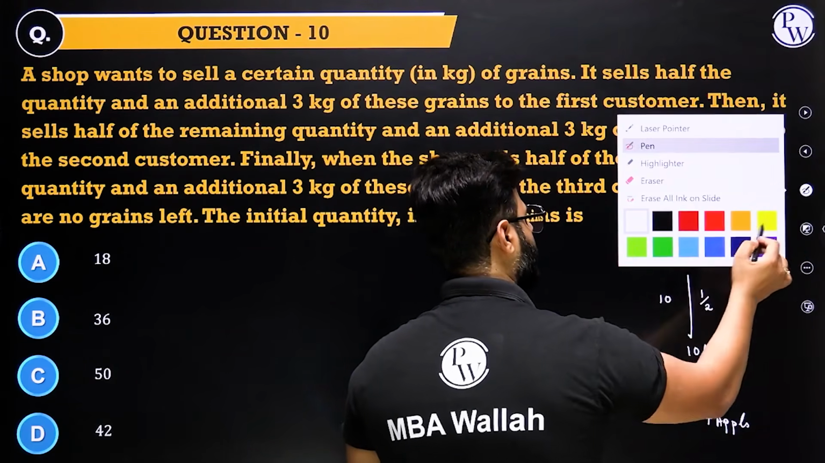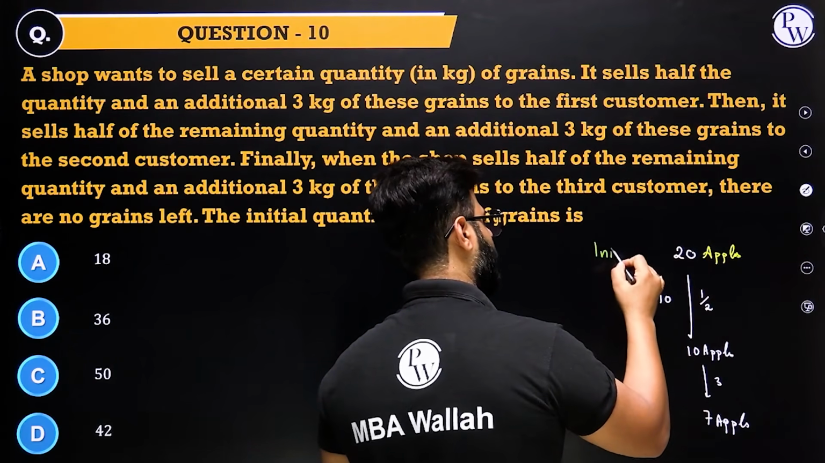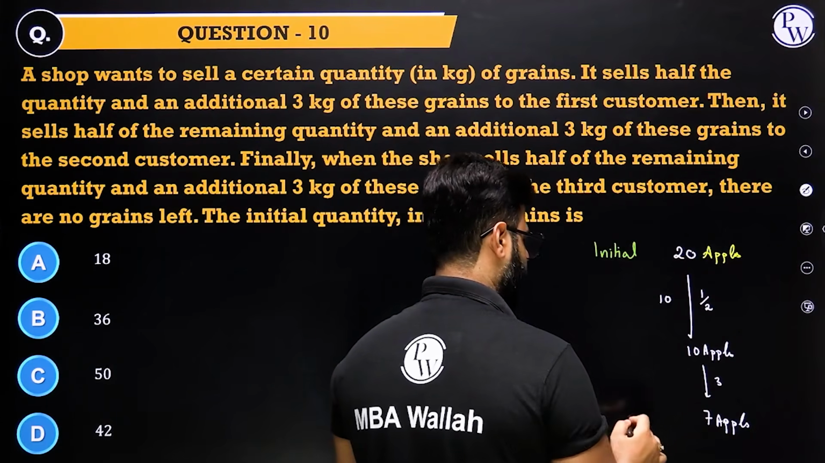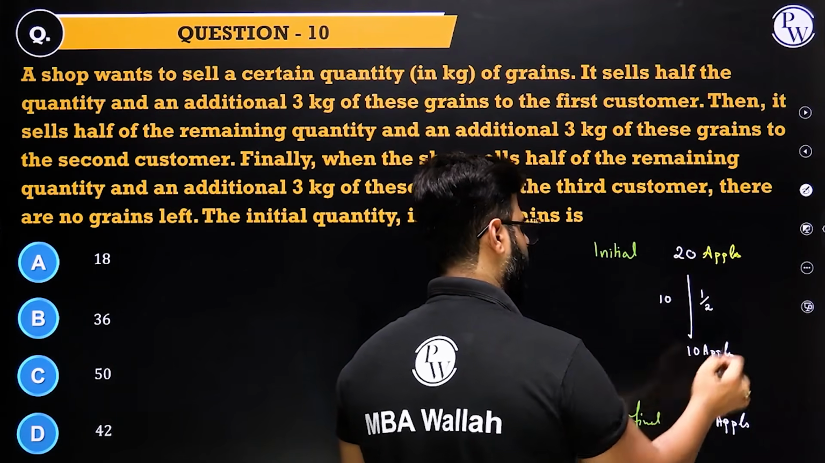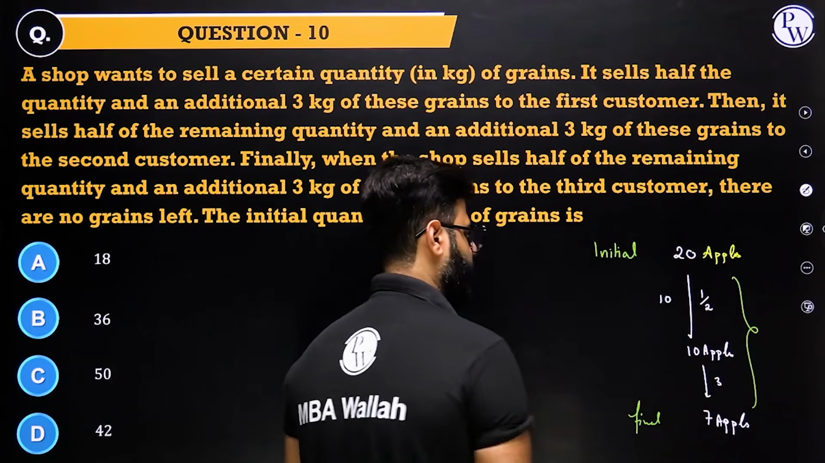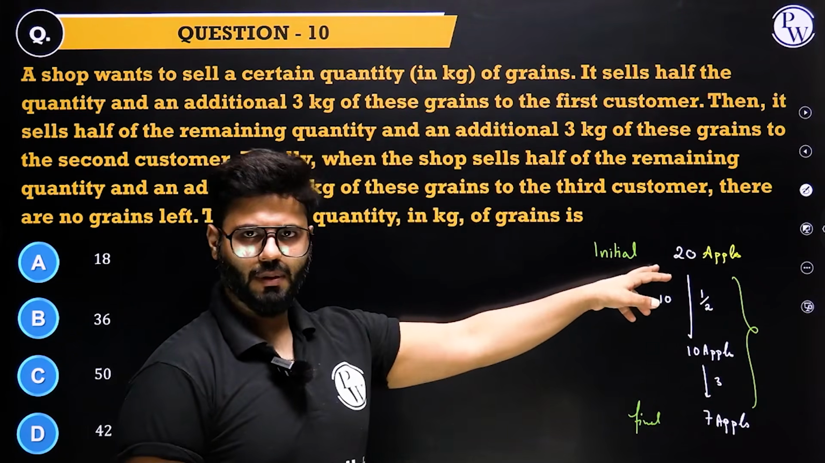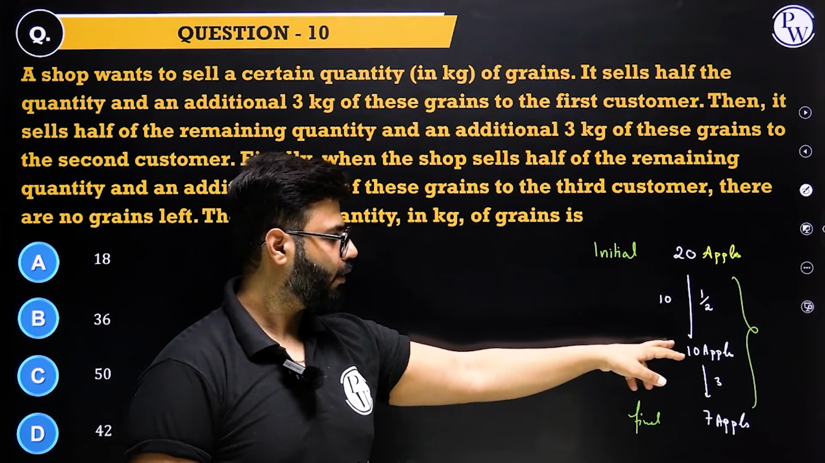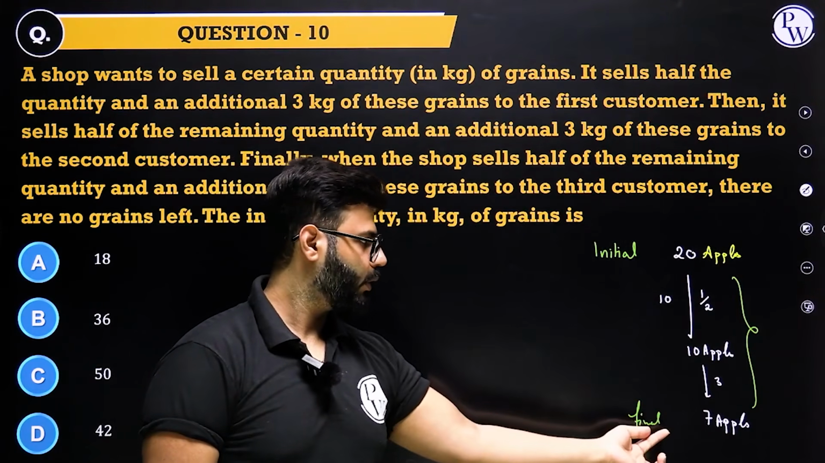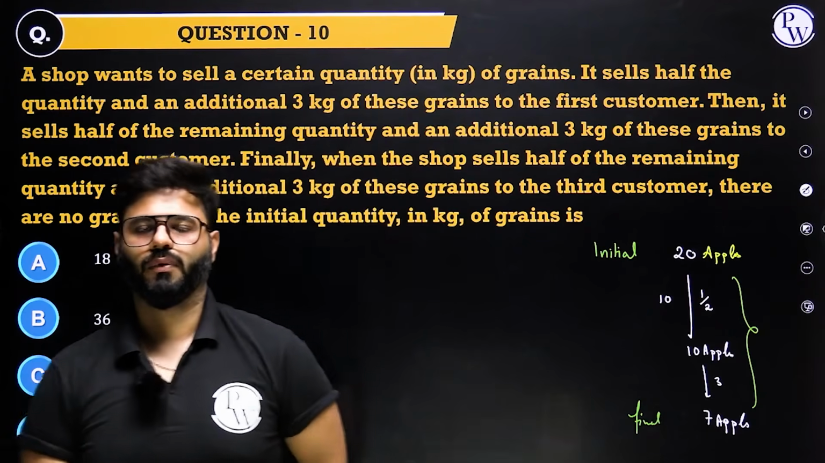So what happens is, these were your initial apples, and these are your final apples after giving to a guy in the middle. You gave half and then 3, right? Suppose you're going to a guy with 20 apples in the hand. You gave half and then an additional 3. Now you come out with these apples in your hand, right?